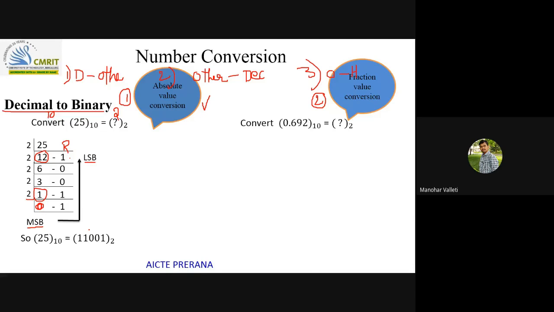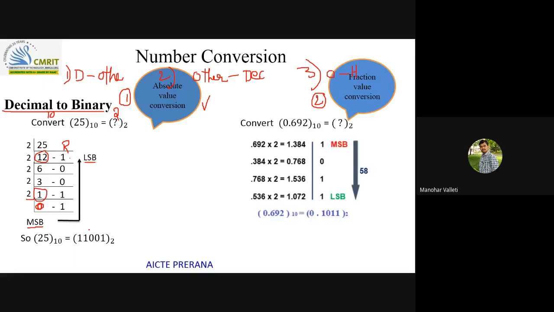If you want to convert the decimal number 0.692 to binary, the procedure is like this. Here for an integer you divided, so for a fraction you multiply with the radix which you want to convert to. I want to convert to binary, so I'm multiplying with 2 and writing the result here.